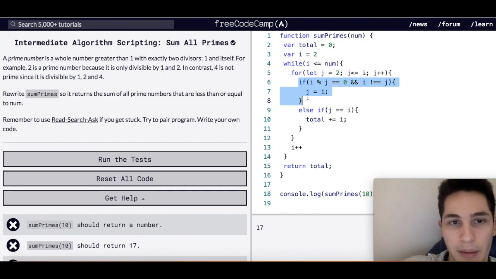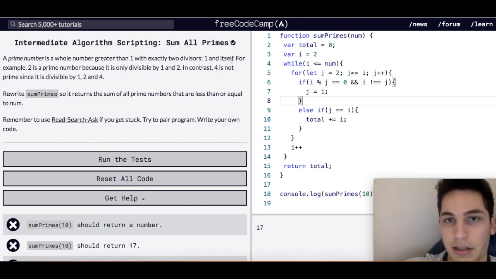But remember, a prime number is a whole number that is greater than 1 with exactly 2 divisors, 1 and itself. So we don't want to include 1 and itself in this check for whether it's not a prime number, because prime numbers can be divided by 1 and itself, and we want to exclude those conditions. So now it works. Its total is equal to 17.